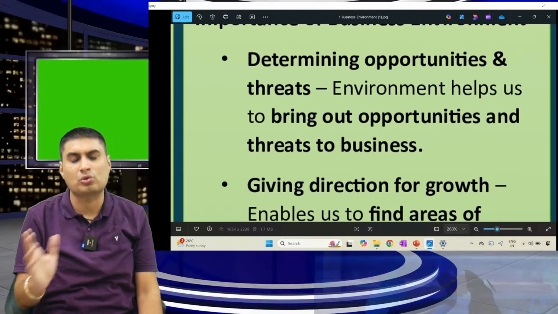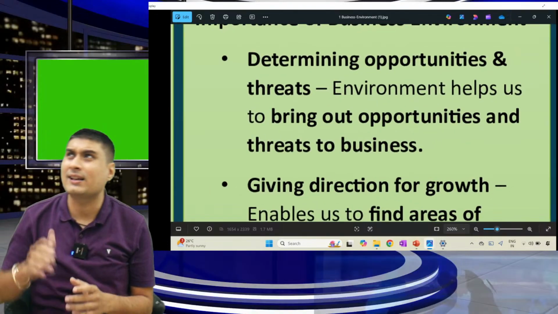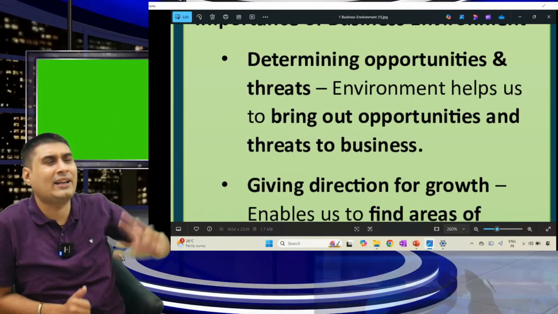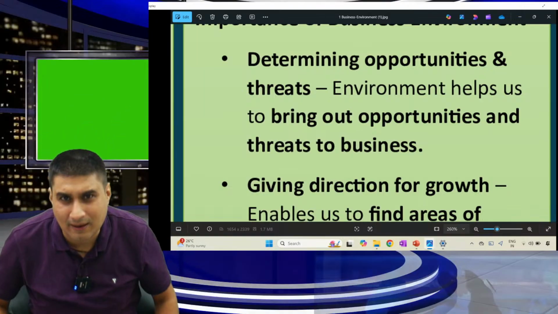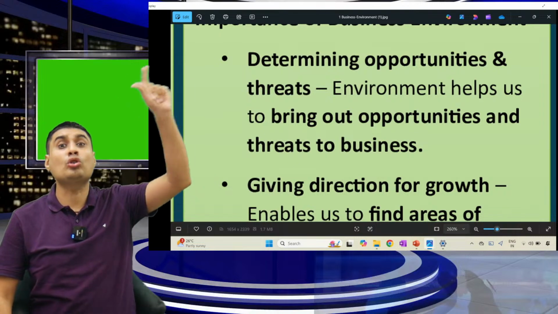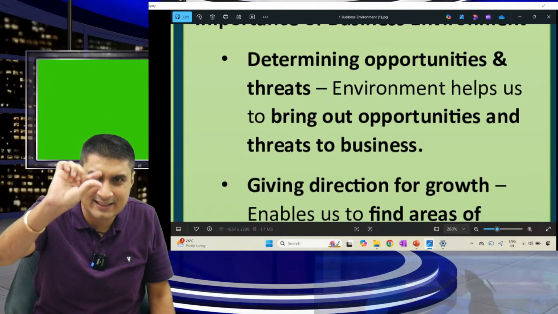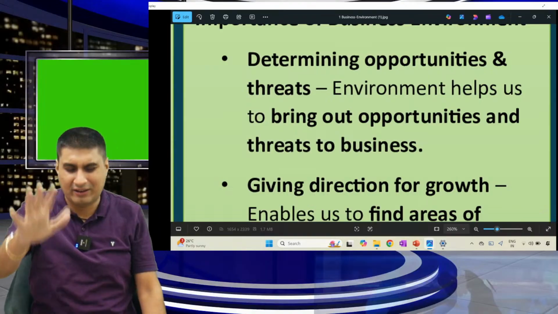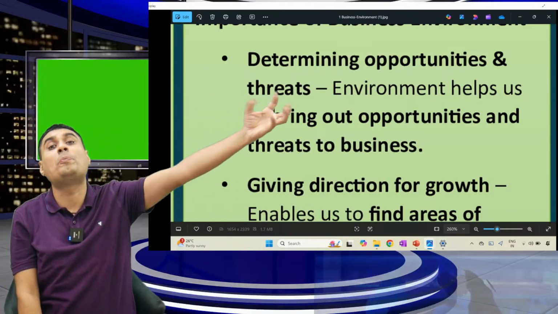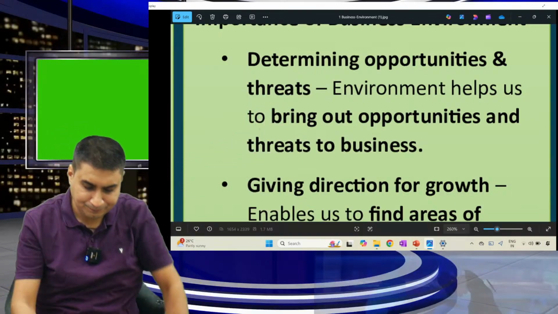Number one, to determine opportunity and threat. Environment tells me your opportunity is there, your threat is there. Let's take that Ahmedabad based company. They realized what? A huge opportunity of exporting to the US. What? Medicine. In medicine, the outer part, microcellulose, whatever. Environment helps to know opportunity and reduce the threat.